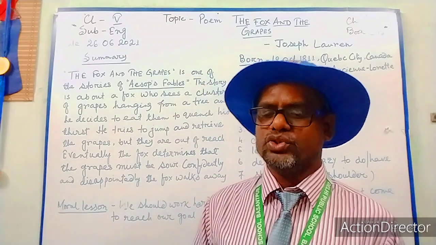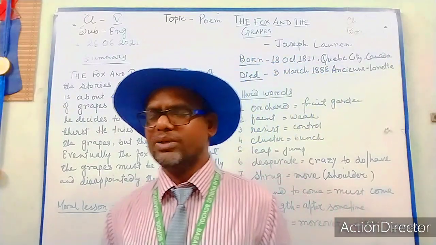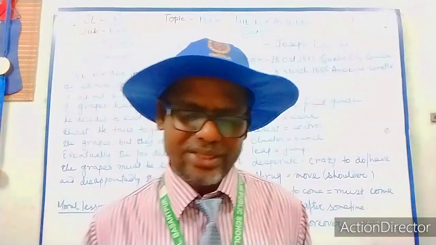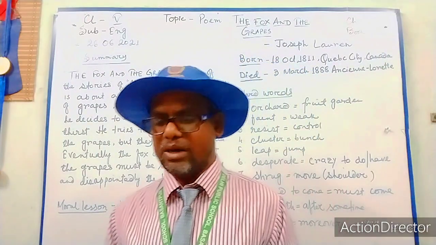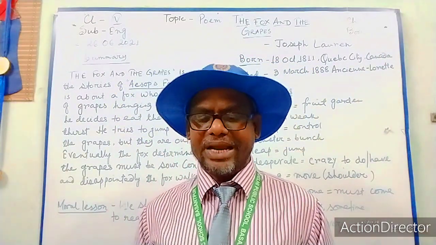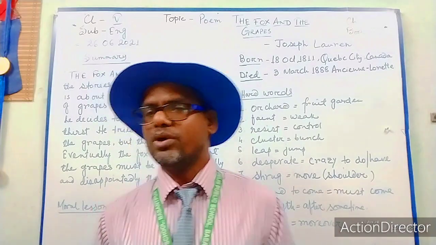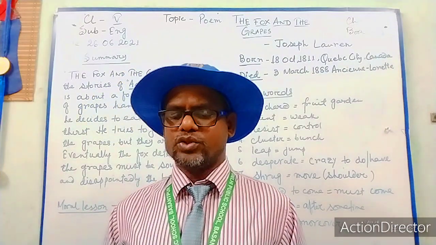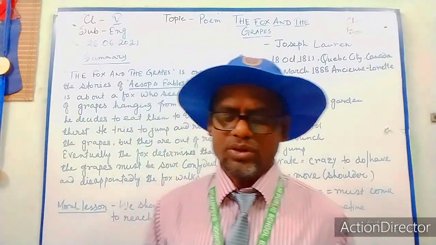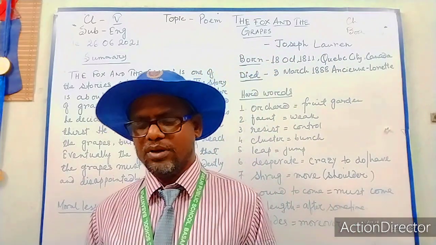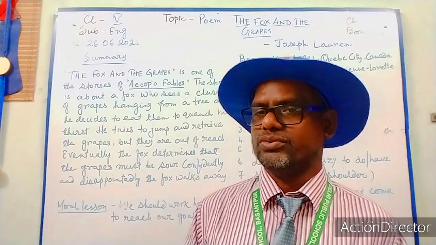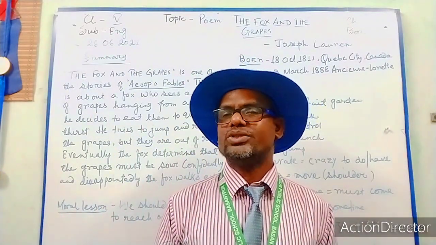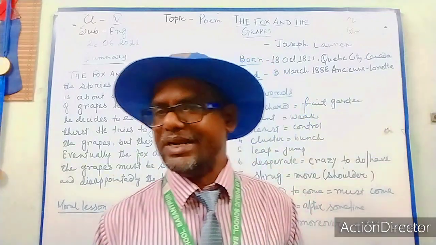A is used before a singular countable noun. Singular means one, countable means you can count 1, 2, 3, 4, 5, 6 like this way. So before a singular countable noun or an adjective; not only before a noun, A can be used before an adjective also. So before a singular countable noun or before an adjective which begins with a consonant sound, not consonant letter. Just try to listen carefully. You should say sound, not letter.